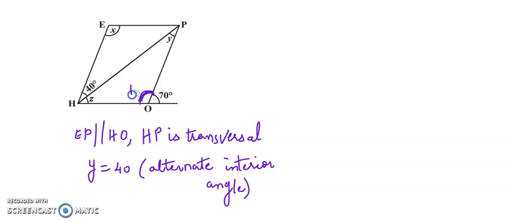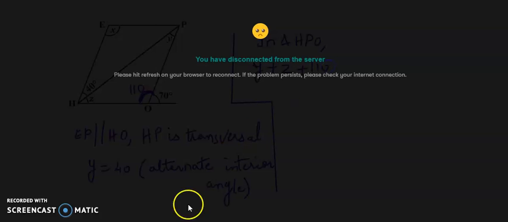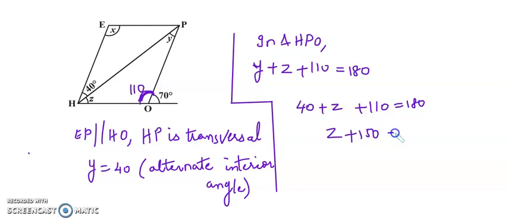So directly I'm going to say it is 110 without showing any step for that. Okay. So now we'll say in triangle HPO, y plus z plus 110 equals 180. Y is already 40. We got that by alternate angles. So 40 plus z plus 110 is equal to 180. So z plus 150 equals 180. So z is 180 minus 150, which is 30.